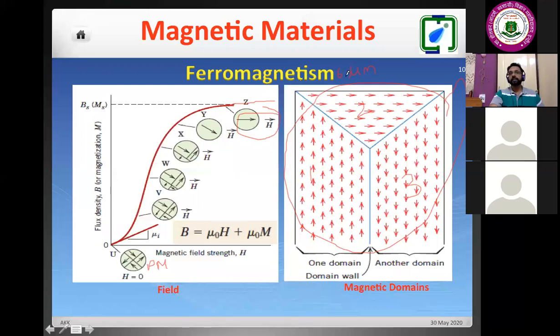60, right? I'm writing 60. So inside one grain, there may be more than one magnetic domain. Here maybe 3. So in this case, they will cancel each other. Because of that, we will never get the complete saturation. If I apply a magnetic field, then only there will be the saturation.